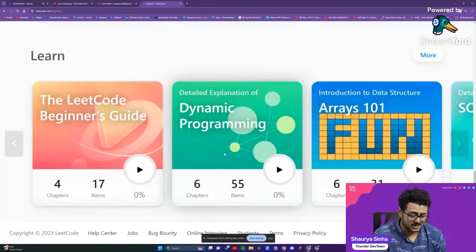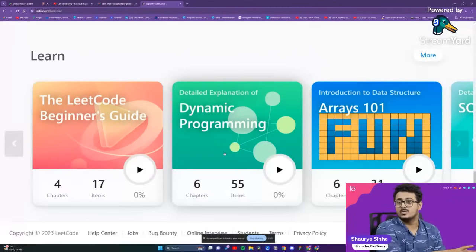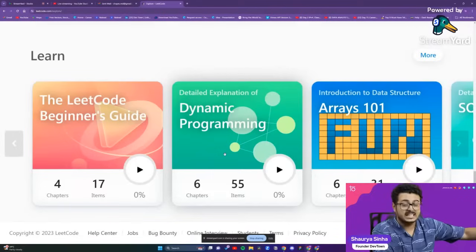184 candidates just in Amazon. And believe me when I say this, everybody, I feel much more potential towards Amazon. If you're a hard worker, then Amazon would be the best possible company for you. So practice from LeetCode.